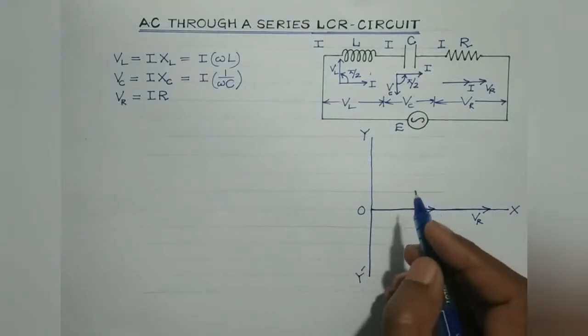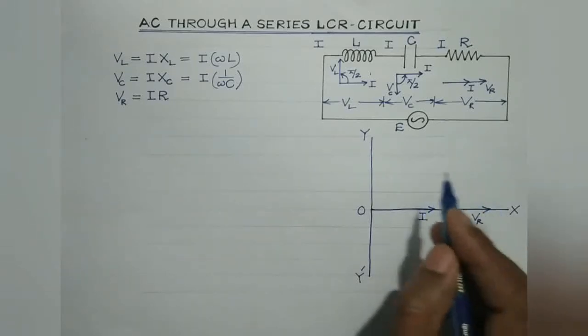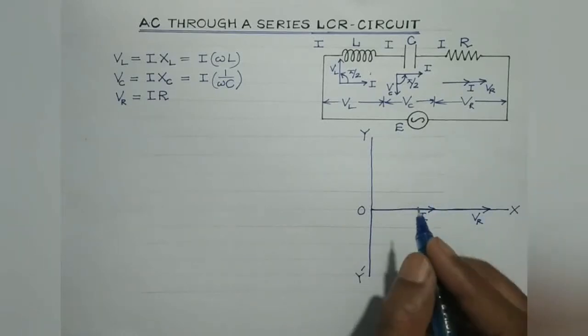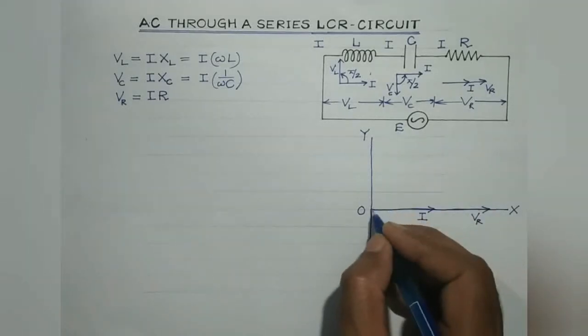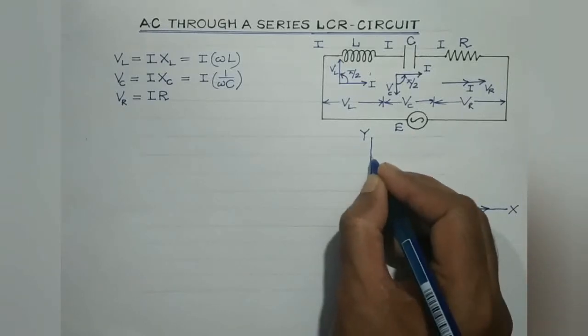Now in an AC circuit comprising of inductor only, VL leads the current I by phase angle of pi by 2, and likewise the phasor VL must be represented along OY. Suppose this is VL.